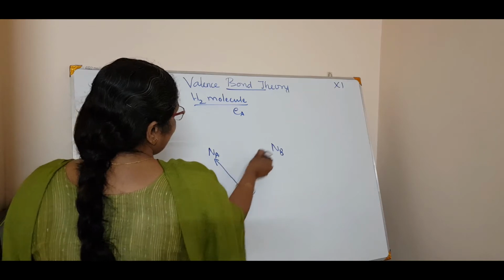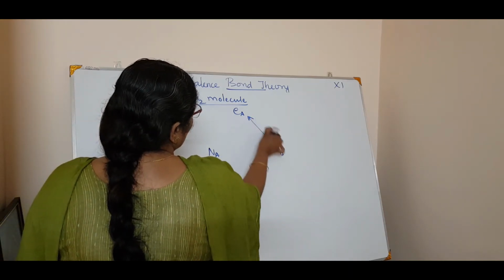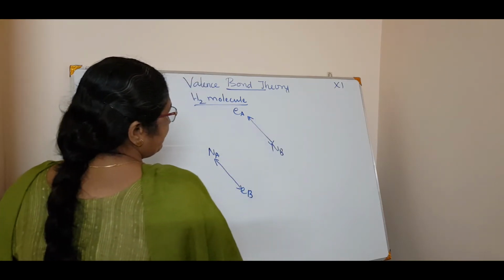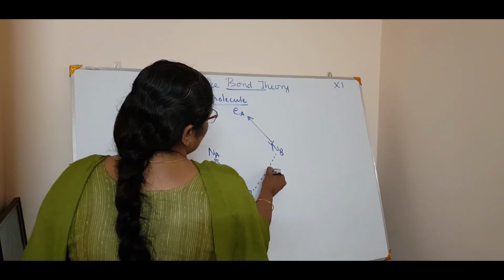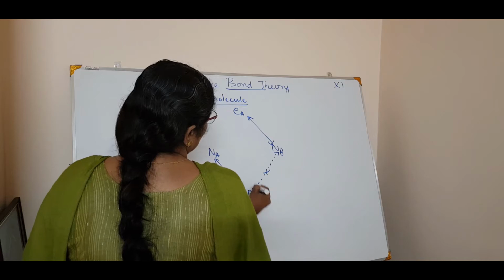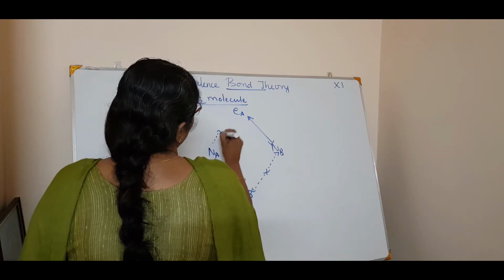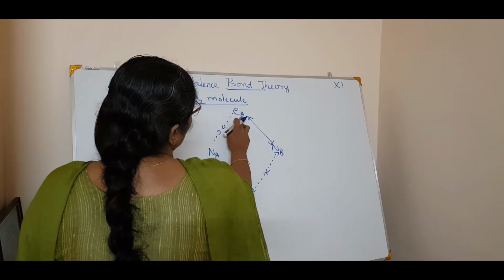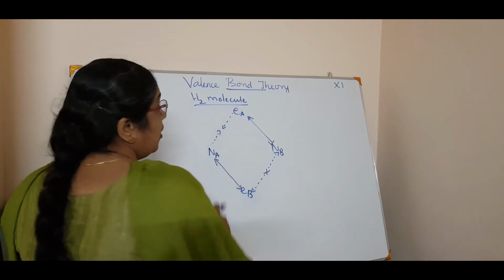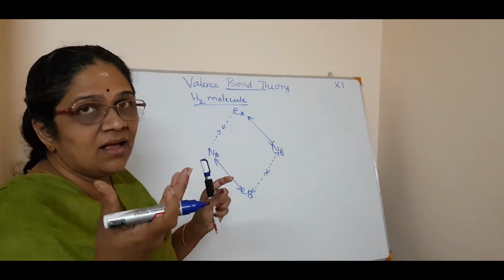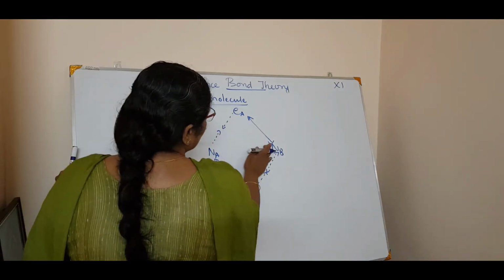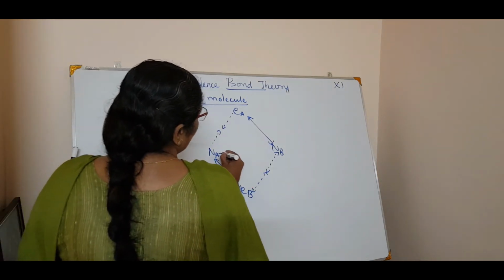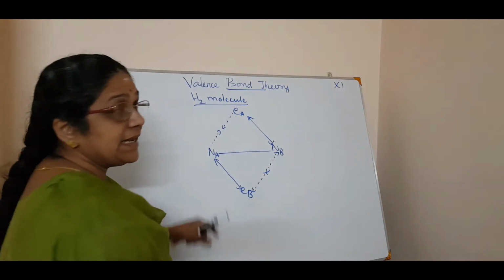The new attractive forces are between the nucleus of B and the electron of A. The older attractive forces are shown by dotted lines, just for your listing. That is the attraction between the nucleus and electron of atom A, which already exists in the isolated hydrogen atom. The new bond they are making is here. So that is why they are showing this type of diagram.